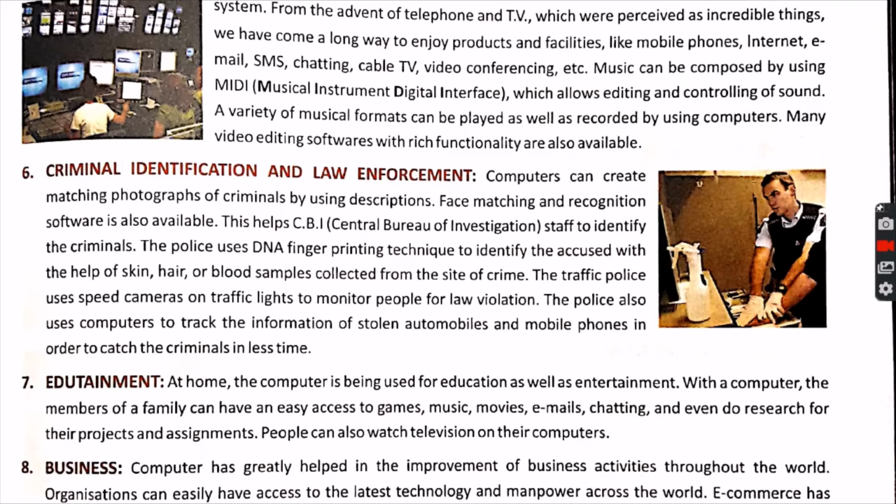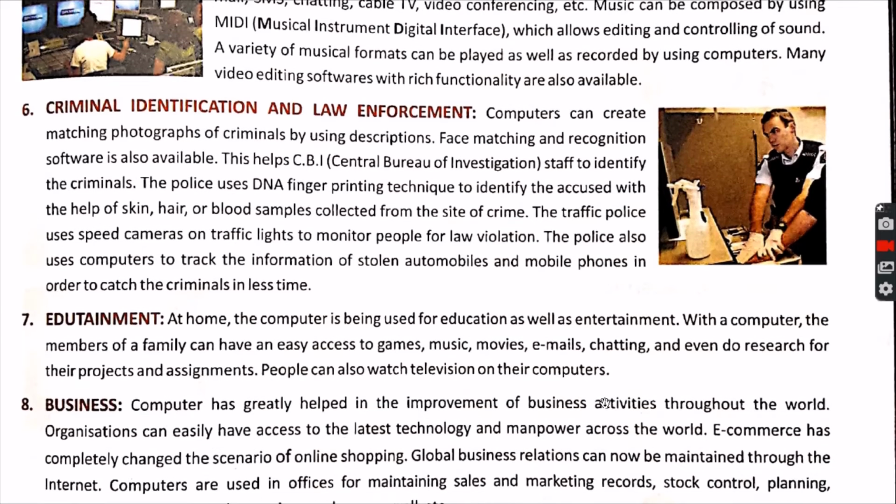Now the seventh number, edutainment. Edutainment is a mixture of entertainment and education. Students feel very bored in learning and doing question answer. So now the students are having edutainment in some videos in which they can have some type of game, and with the help of the game they are able to learn. For example, when you saw music,